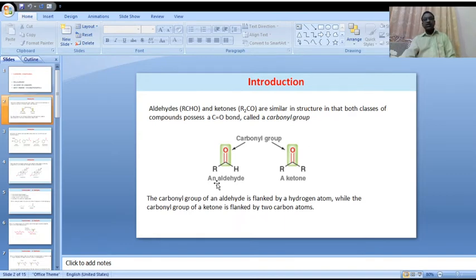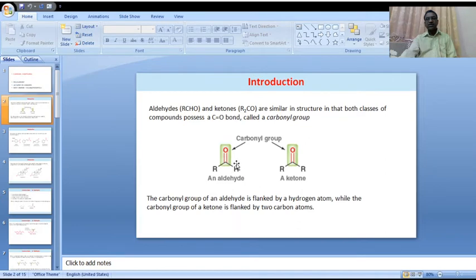The carbonyl group of an aldehyde is flanked by a hydrogen atom. Here, this carbonyl functional group is attached with a hydrogen atom.